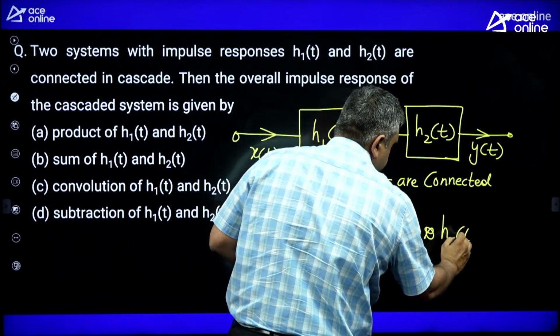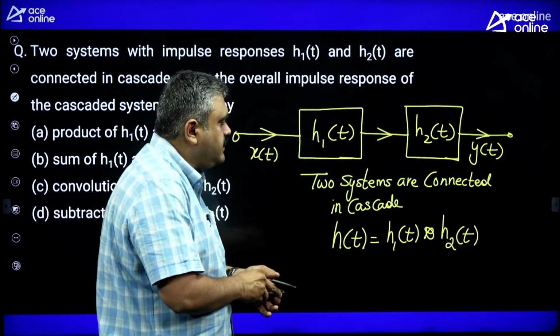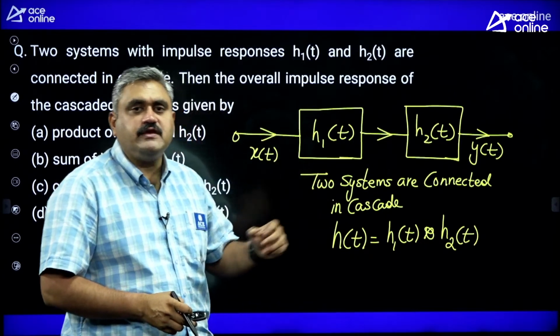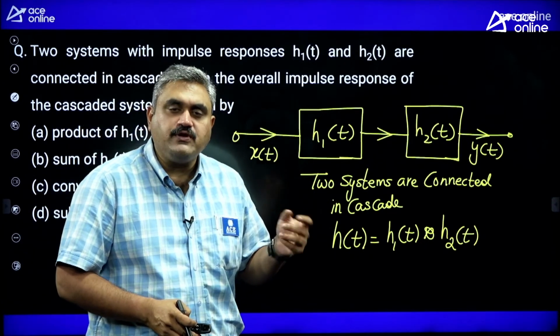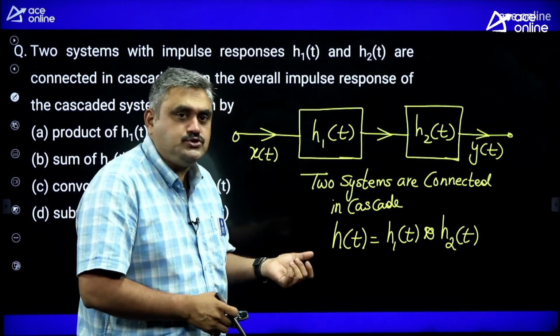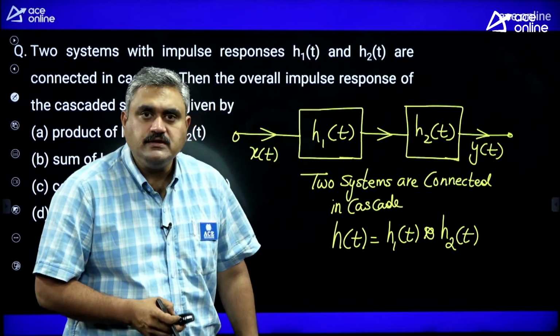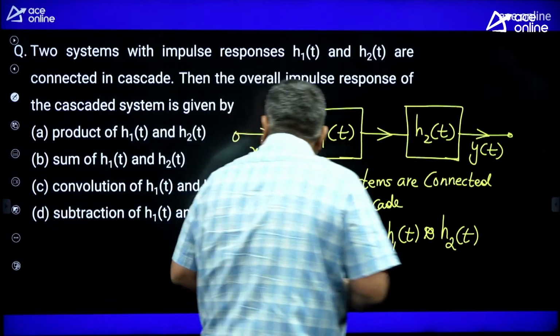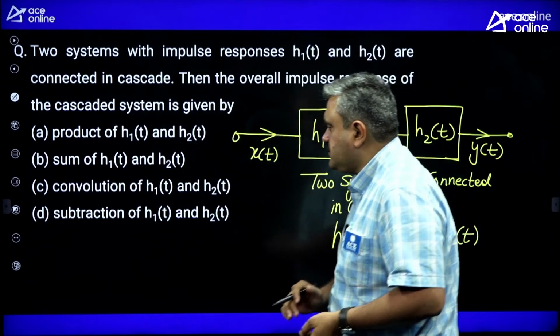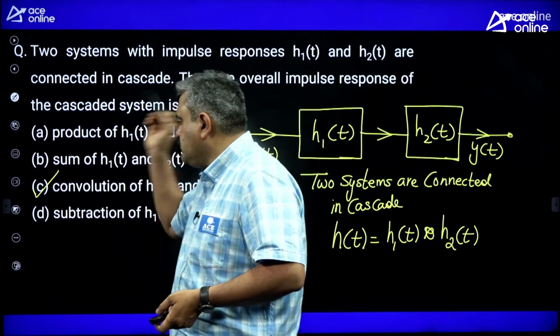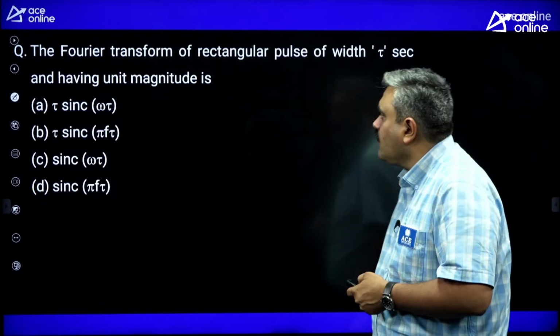Star symbol represents convolution. If they are in parallel, it is H1 of t added with H2 of t. Series, H1 of t into H2 of t. When they are connected in cascade, it is H1 of t convolved with H2 of t. Okay? He did not ask any numerical, just a simple thing. So it is always a convolution process. Okay?